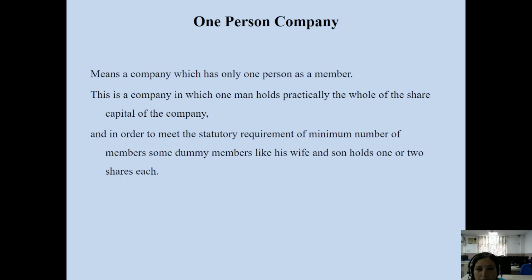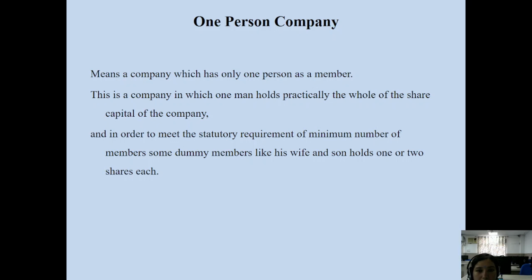Today I am talking about the one-person company. A one-person company is also a type of company, and a one-person company is not a proprietorship. It is a one-person company, incorporated, initiated, and started by one person. This is also one of the kinds of company as per the Companies Act 2013.